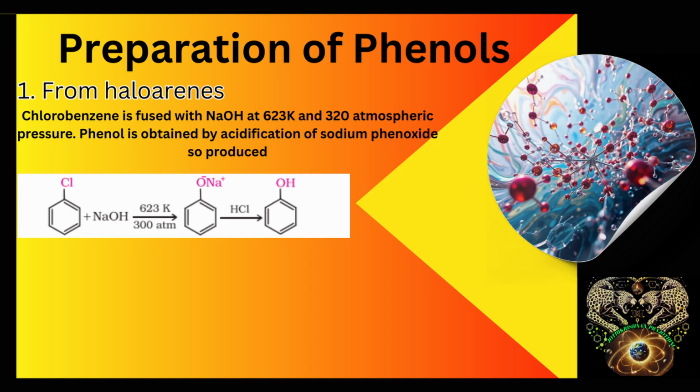Phenols, also known as carbolic acid, was first isolated in the early 19th century from coal tar. Nowadays, phenol is commercially produced synthetically. In the laboratory, phenols are prepared from benzene derivative by any of the following methods. First is from haloarenes, where chlorobenzene is fused with sodium hydroxide at 623 Kelvin and 320 atmospheric pressure. Sodium phenoxide formed as a resultant is then acidified to obtain phenol.